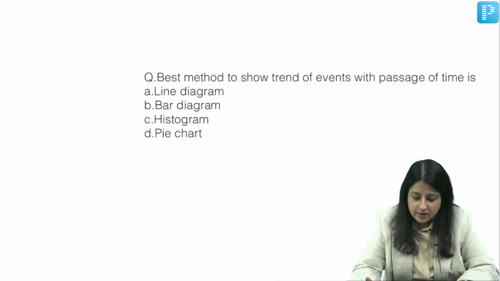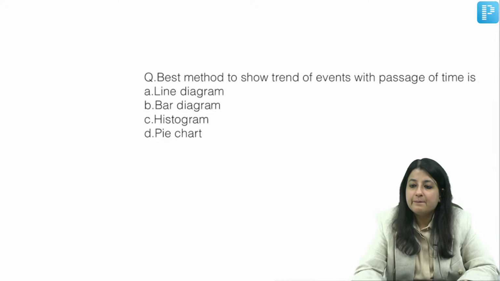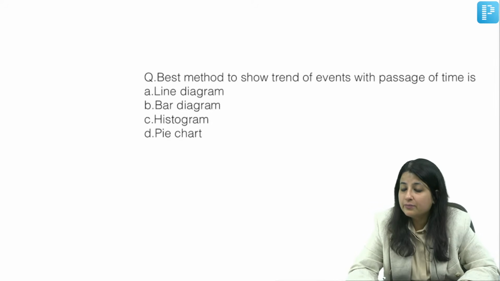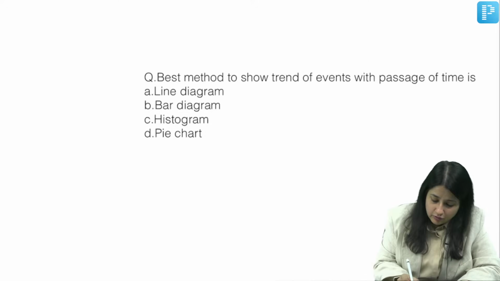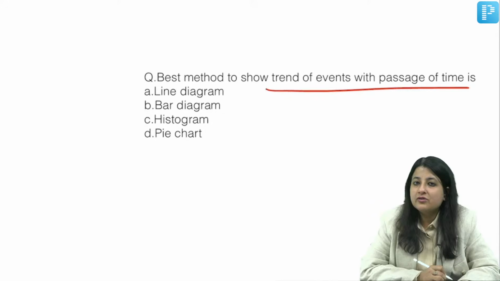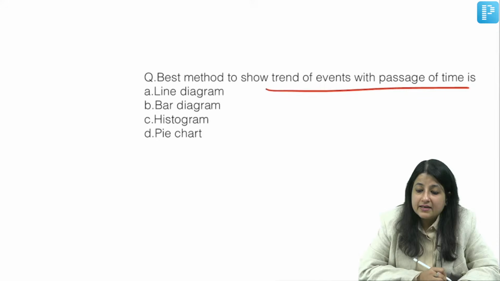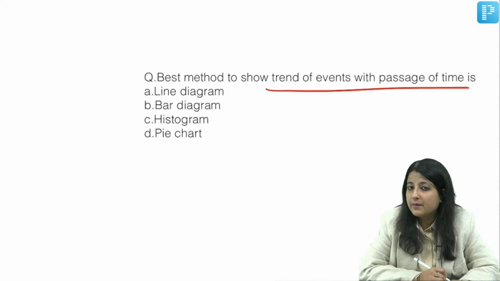Best method to show trends of event with passage of time. What is it? Can anyone tell me? Now look at this over here. Trends of event with passage of time. Is it a line diagram? Is it a bar diagram? Is it a histogram? Is it a pie chart?